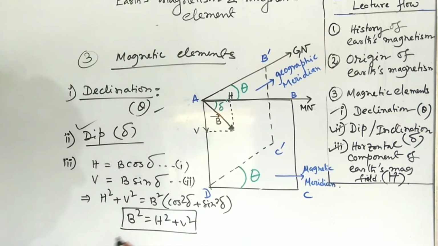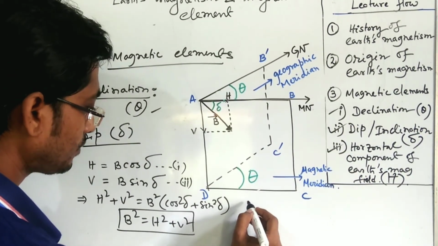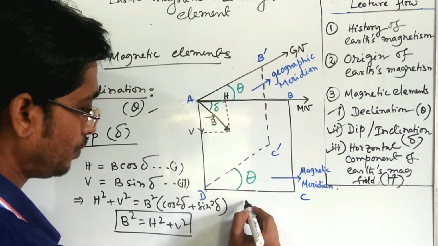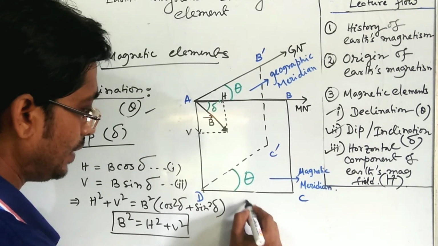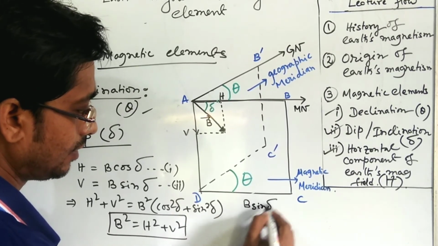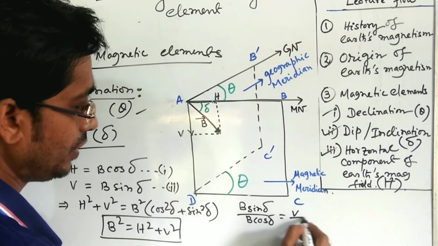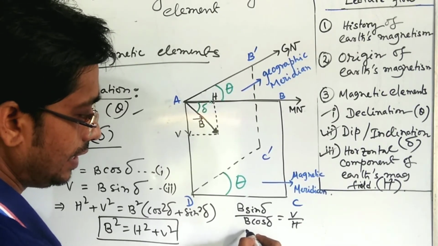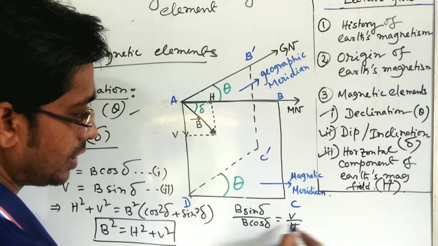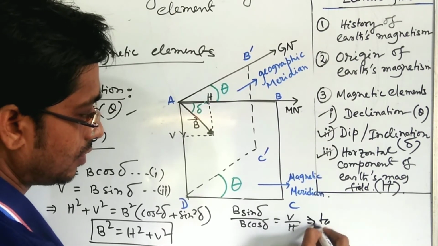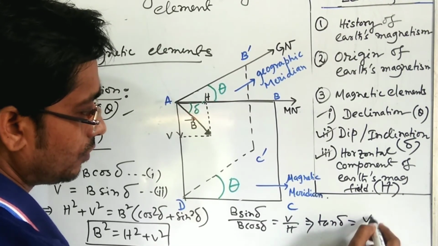Again, if we divide 2 by 1, then we get B sin delta by B cos delta is equal to V by H. So B sin delta by cos delta, it will be tan delta. So tan delta is equal to V by H.